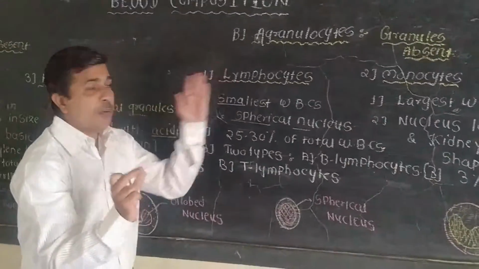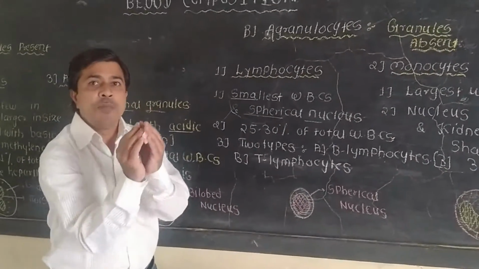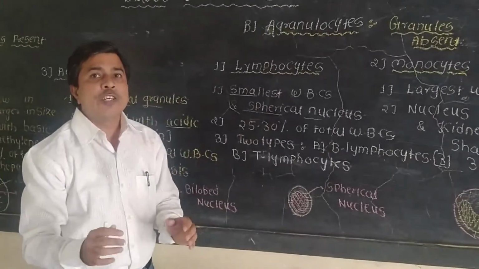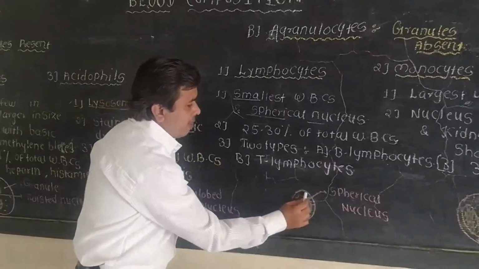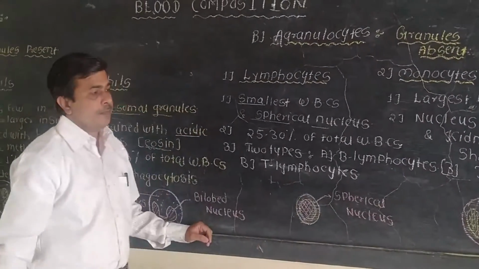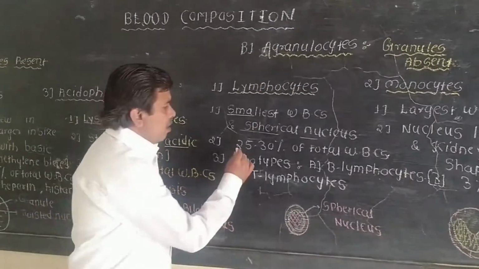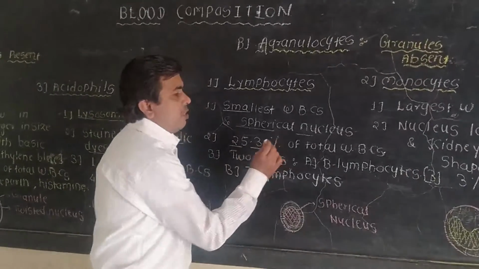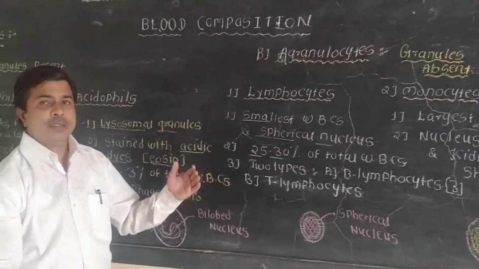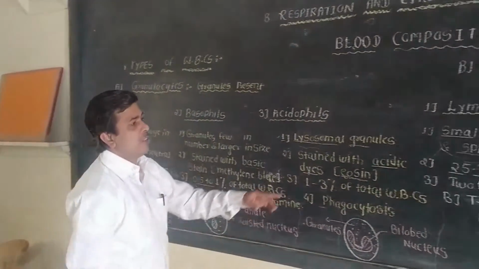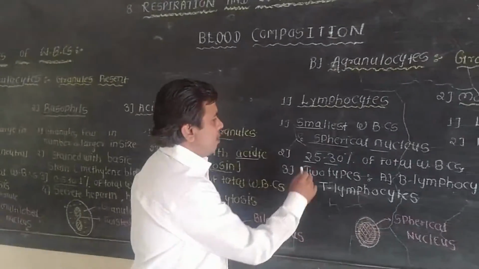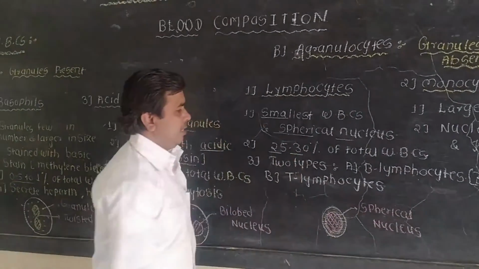This WBC will be very small, but the nucleus will be very large and occupies the complete cell, so the quantity of the cytoplasm will be very less. Then it is about 25 to 30% of the total WBCs. As compared to the other WBCs, neutrophils are about 70%, whereas these are about 25 to 30%.